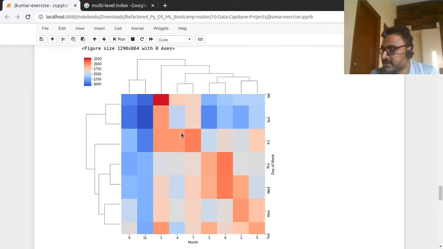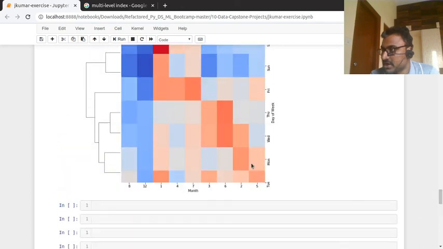So here Saturday and Sunday had high attrition. Here also high values happened. And Tuesday, first, 250. In the first month it happened on Friday, Saturday, Sunday. In the fourth month it happened on Friday. In the 7th month it happened on Friday. In the 3rd month it happened on Wednesday and Thursday. This is how it works.